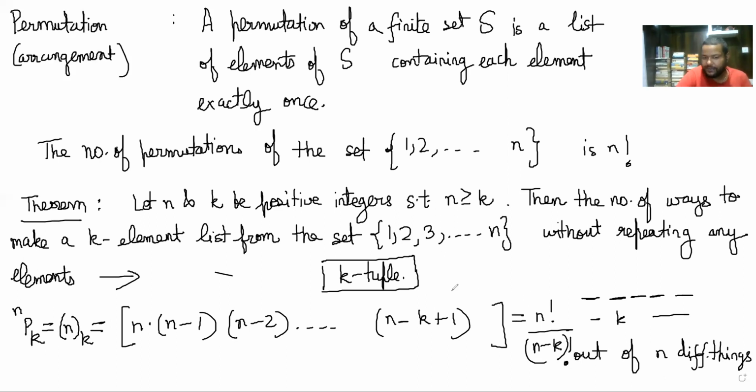So you should check that for yourself, that n factorial by n minus k factorial will be this, right? So this is very important, sometimes also called nPk. This is the number of ways to arrange k elements out of a set of n elements, given that you do not repeat any elements, right?